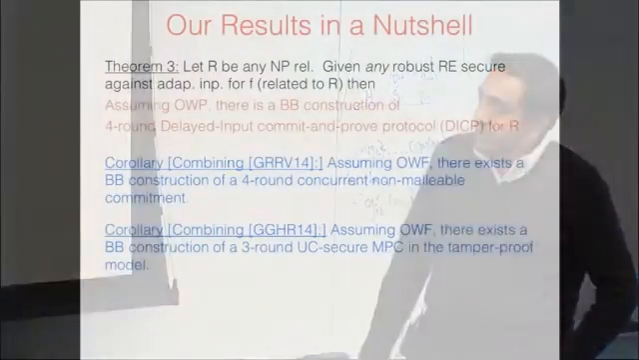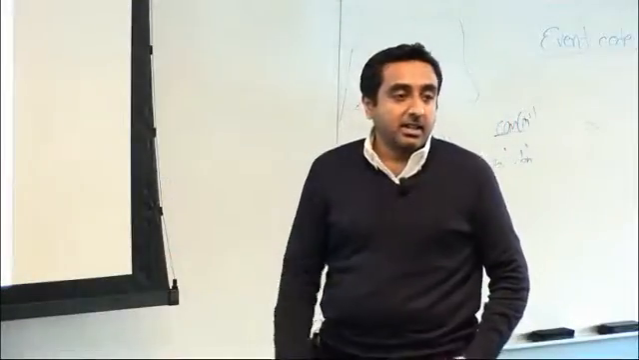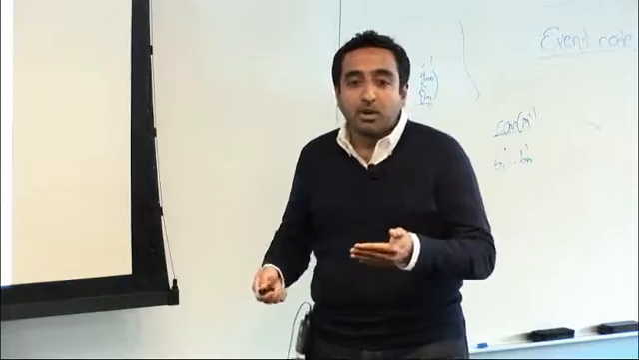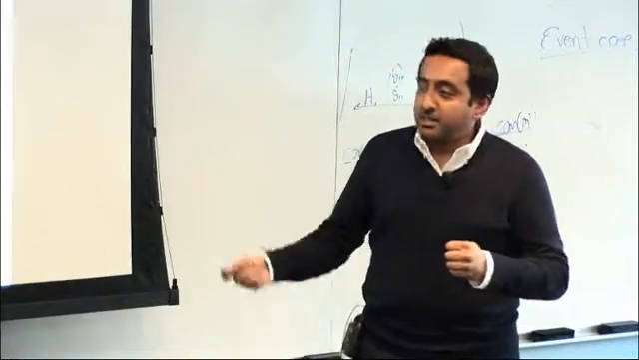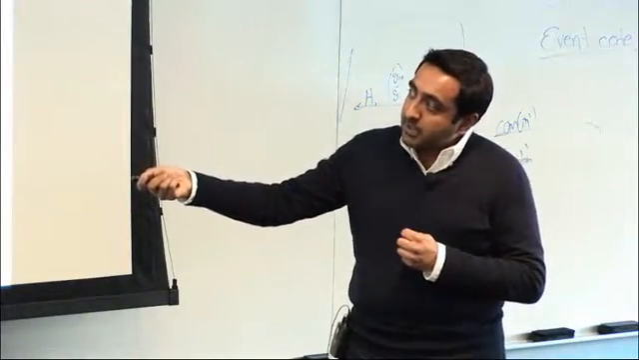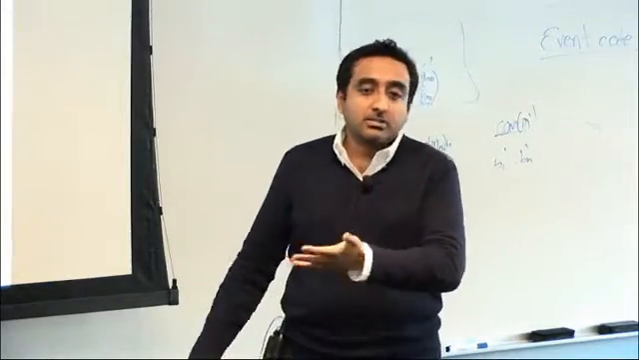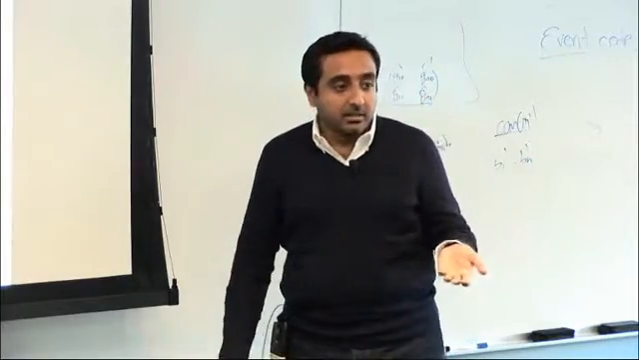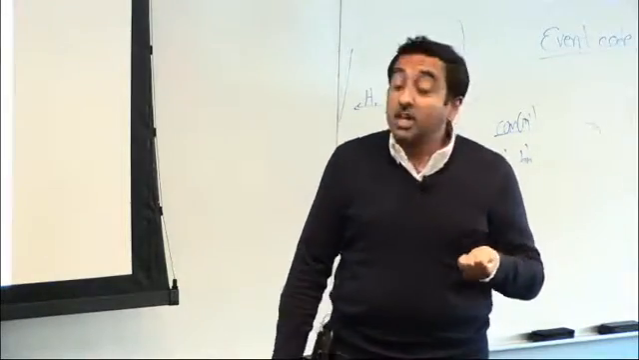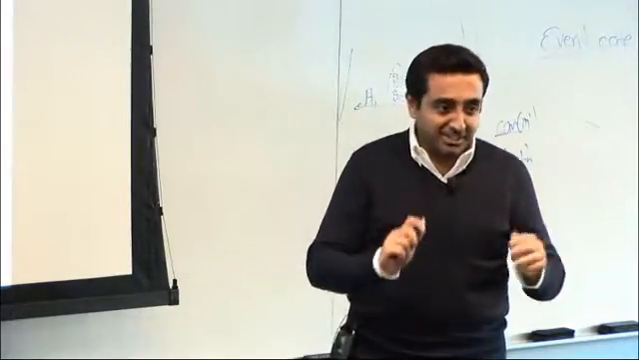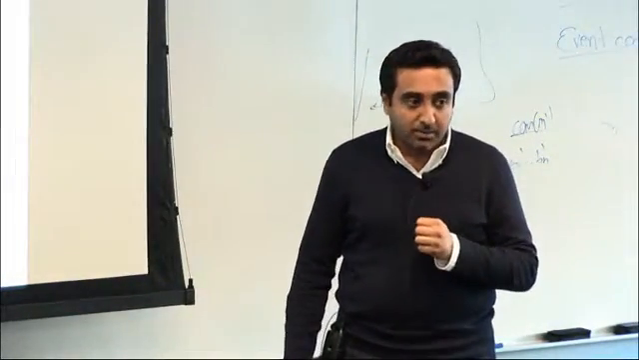And another corollary, which again I won't talk about, is that combining the work of Garg, Gentry, Halevi, and Raykova, we can show that in the tamper-proof model, we can get a 3-round UC-secure multi-party computation protocol. The work of Garg et al. actually shows how to construct a 2-round protocol in the common reference string model. This is the first work that shows this in another UC setup model, the tamper-proof model. I don't know whether we can go lower, and there is a specific reason why we can't get it below 3 rounds, at least in our protocol.